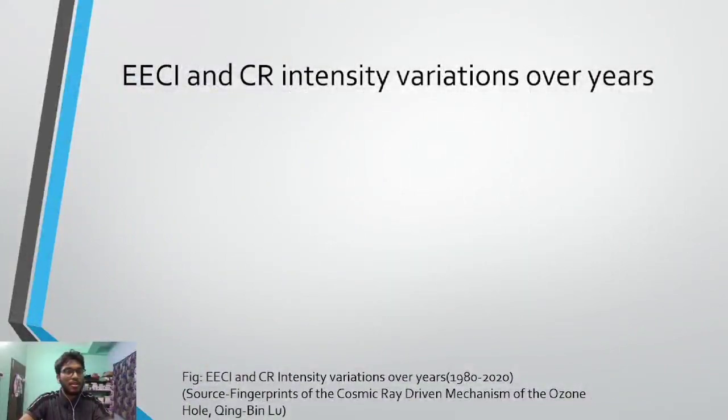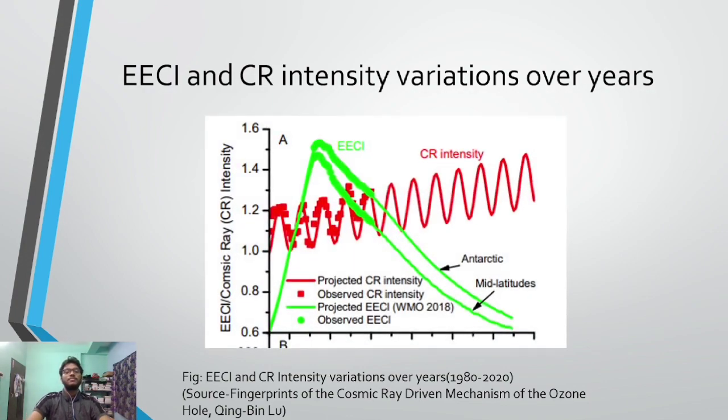So let's directly go to the concept of the effective equivalent chlorine concentration and the cosmic ray intensity variations over the years. This is the graph. This is a time series of ECL and cosmic ray intensity, plotted against time.